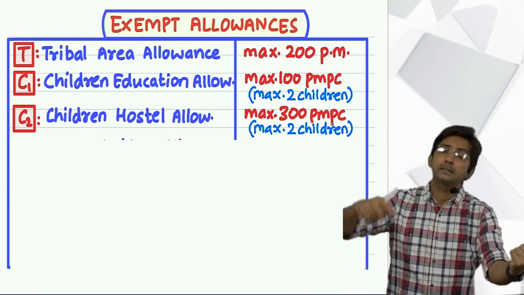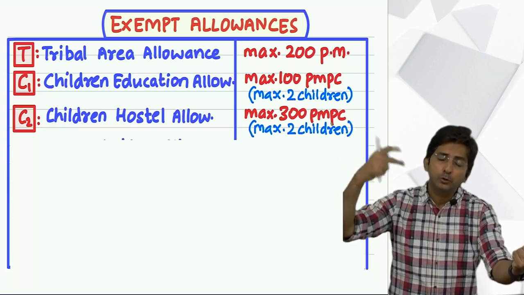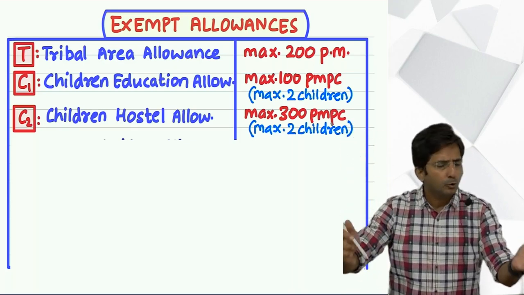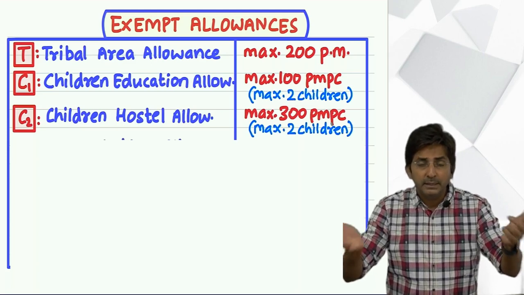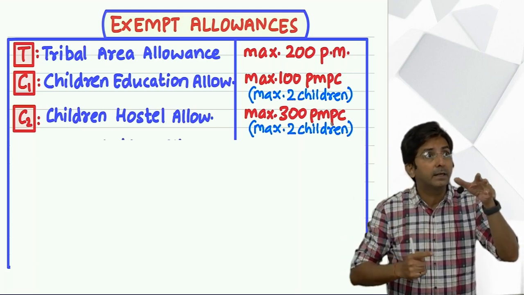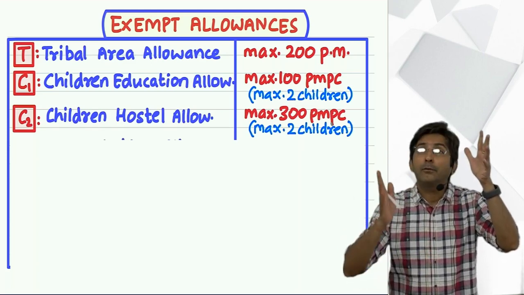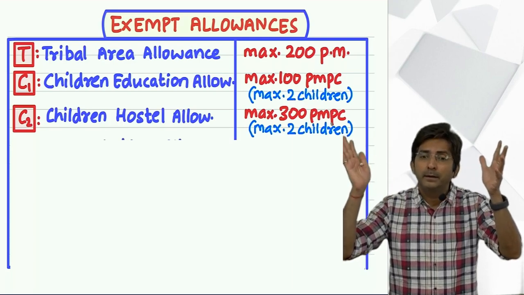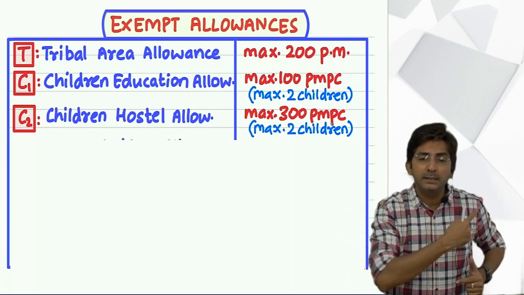Wife is working in some different company and she is also getting children education allowance. So both will get exemption. See, in the eyes of law, husband is a different human being. Wife is a different human being. And each human being has got this right.